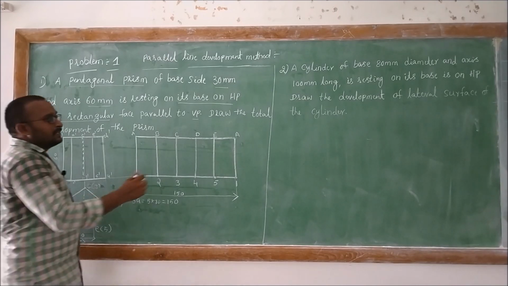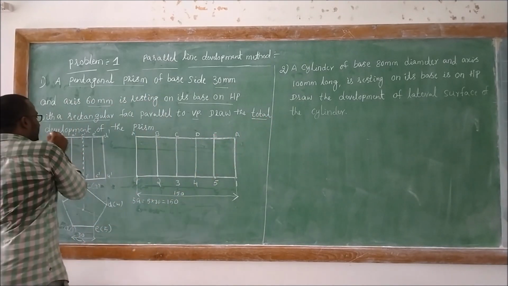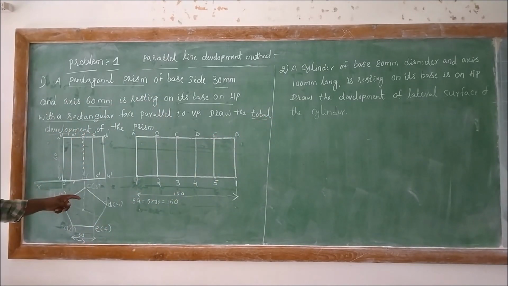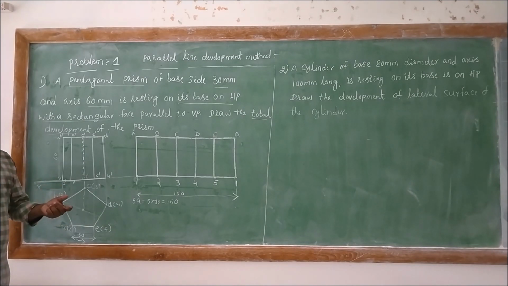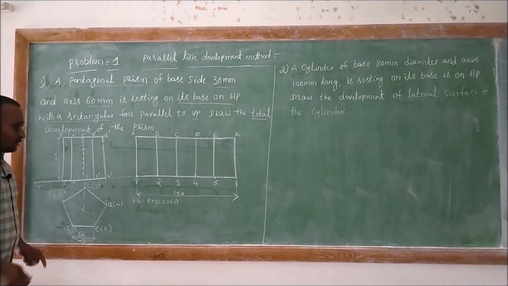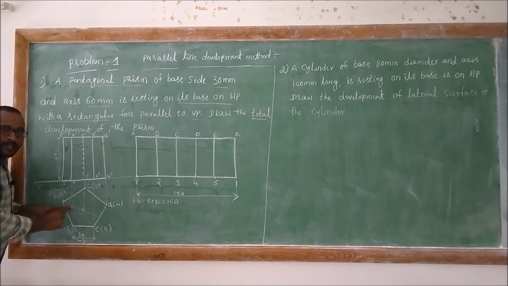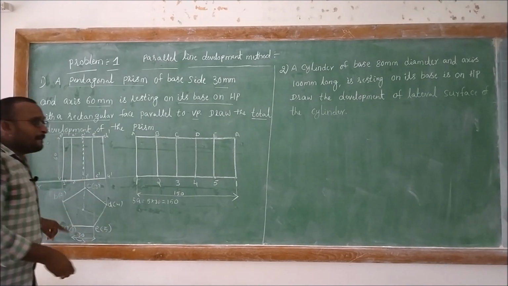If they have given total development, then we must develop the bottom surface as well as the top surface. The bottom surface will be a pentagonal surface and the top surface will be a pentagonal surface.